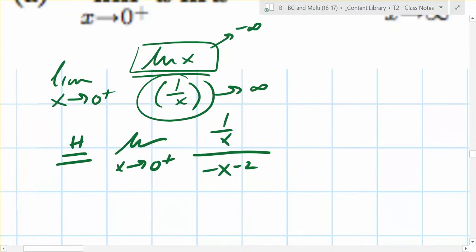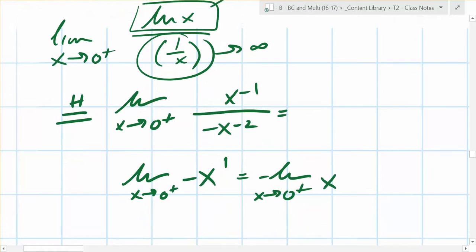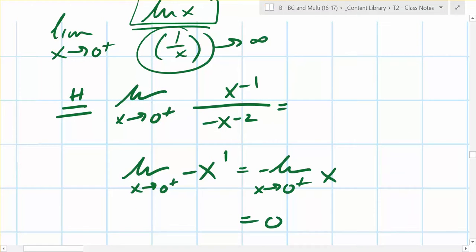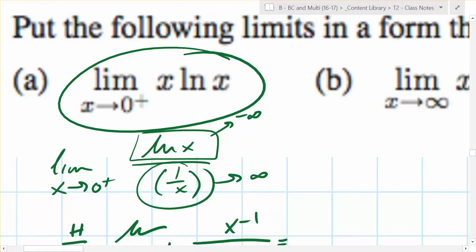And you might be tempted to just use L'Hopital's rule again. Don't forget that you can simplify. What's another way to write 1 over x? So what does that actually equal? The limit as x goes to 0 from the right of negative x to the 1, right? Do you agree? So that's just equal to negative the limit as x goes to 0 from the right of x. So what's the answer to this? 0. Done. Don't forget to simplify. So sometimes you have to force it. That's not totally obvious, but hey, you can make it.